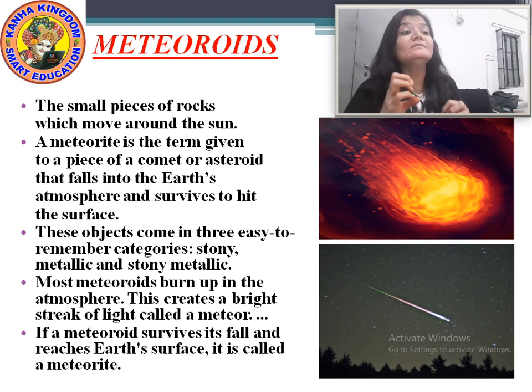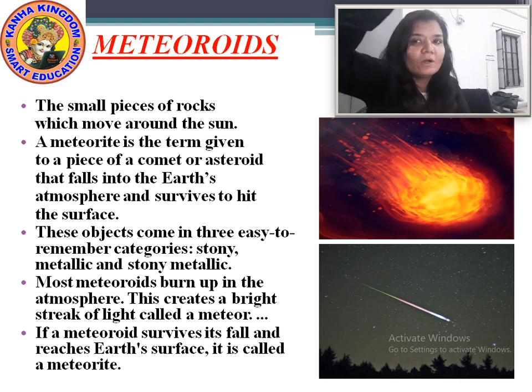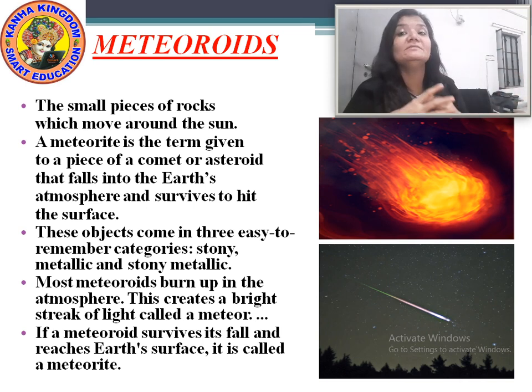But if it burns without burning fully, and it falls on the Earth's surface, then it is a meteorite. I repeat again, meteoroids burn up in the Earth's atmosphere and create a bright streak of light, then it is a meteor.